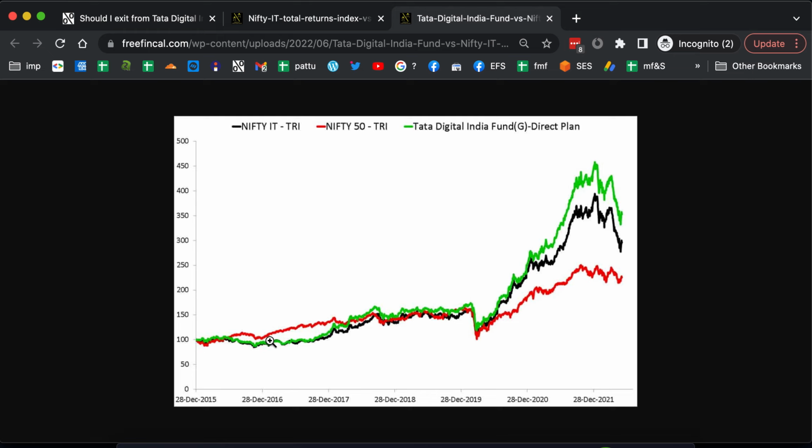So please avoid thematic funds. There's no need for it. And I would say, for this investor who wants to know, should I exit from Tata Digital, please exit.